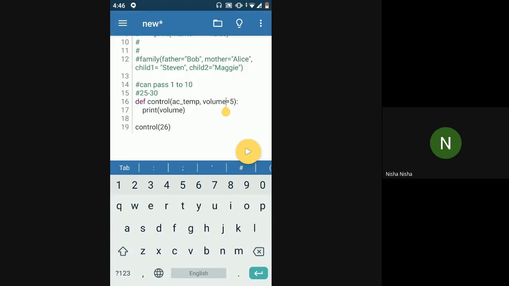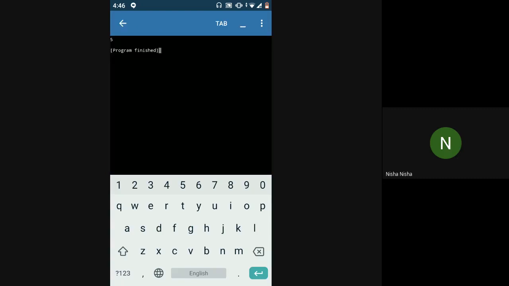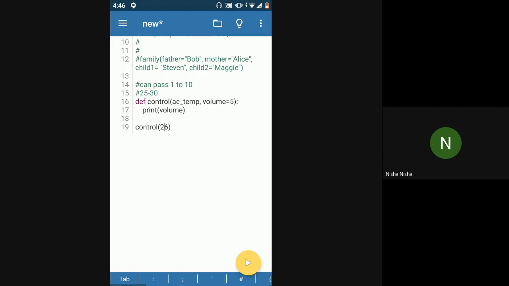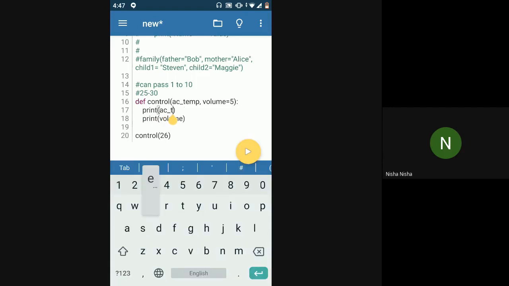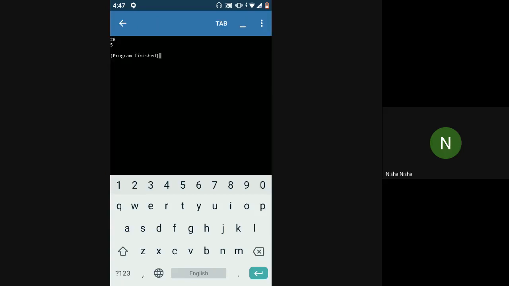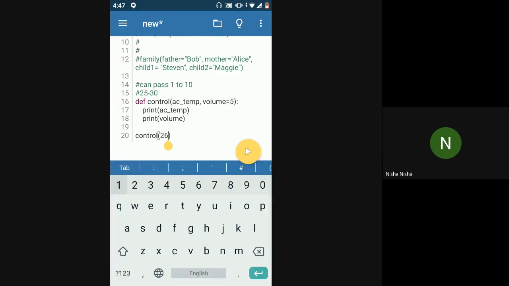Now if I don't want to give the volume argument, I can just give the first one. I can give control 26 and it will print the AC temperature. So it will print both 26 and 5, right? And if I wish to give the volume, then that also I can do. I can say, suppose 7 is the volume.